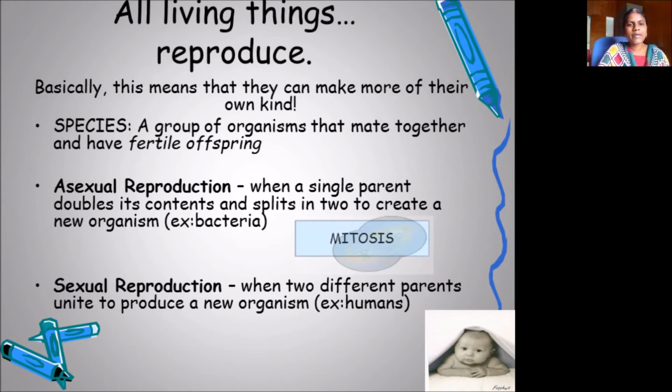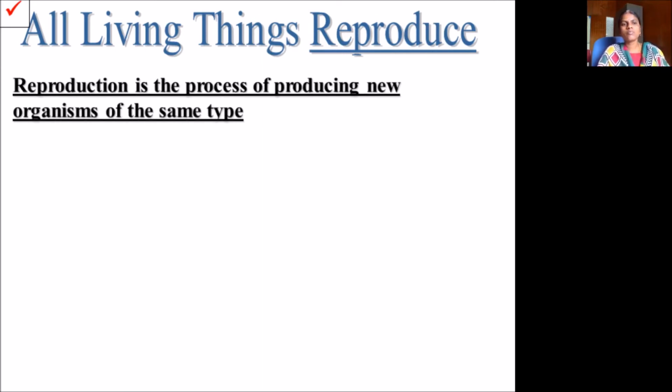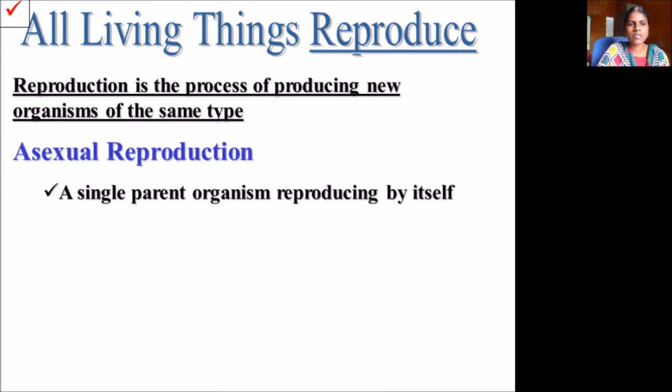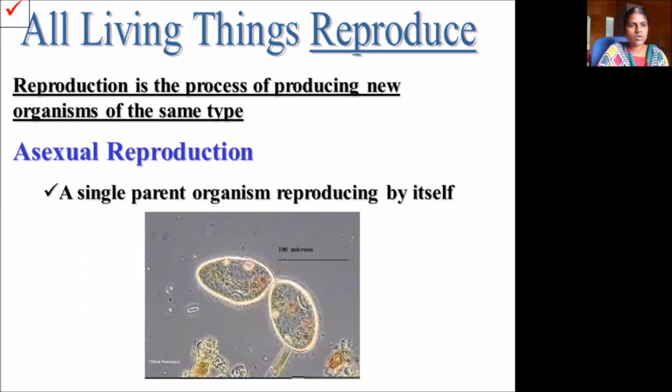So in bacteria, mitosis takes place. All living things reproduce. Reproduction is the process of producing new organisms of the same type. In asexual reproduction, a single parent organism reproduces by itself. This is what I had told earlier. You can see here a cell is divided into two.